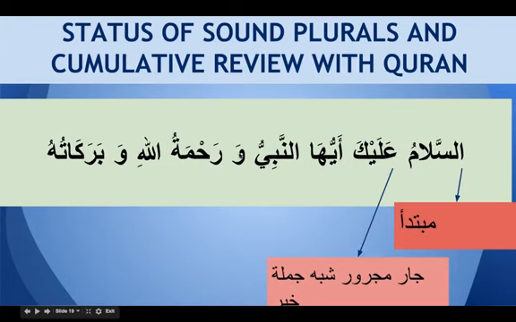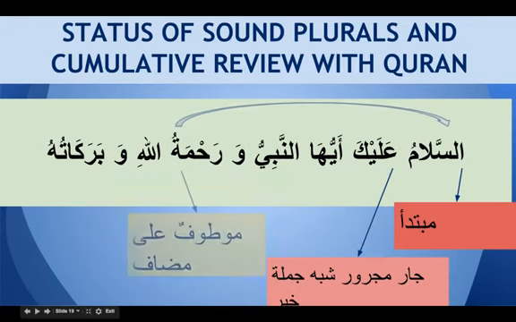Then we got waw is ataf, and rahmatu is mawtufun ala assalamu. So again we got rahmatu is mawtufun ala, and this is mudaf.